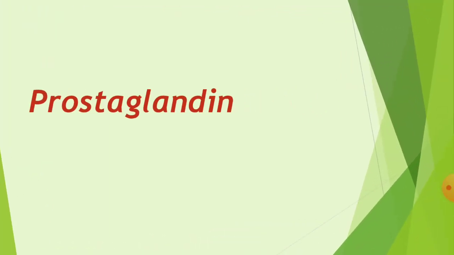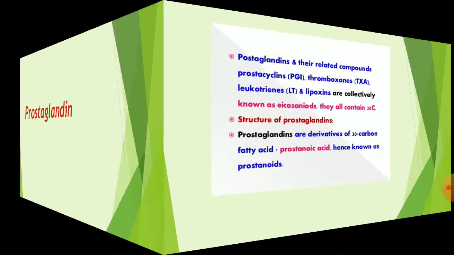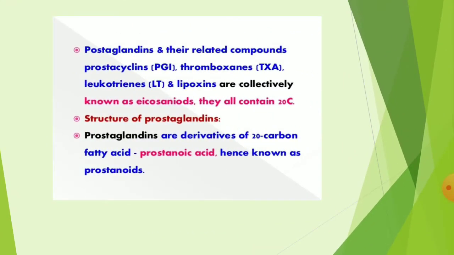The next point is the prostaglandin. What is meant by prostaglandin? The prostaglandins and their related compounds, prostacyclin PGI and thromboxane TXA, and the leukotrienes are collectively known as the eicosanoids. They all contain 20 carbons.